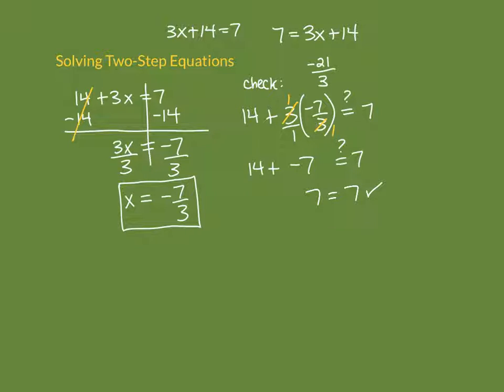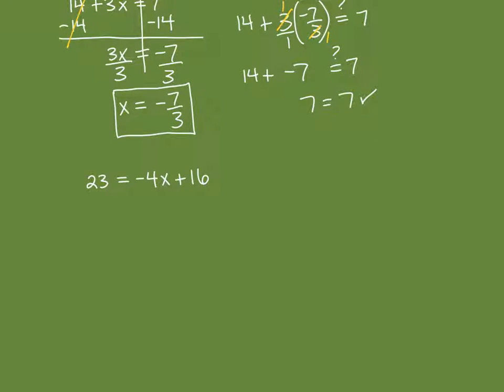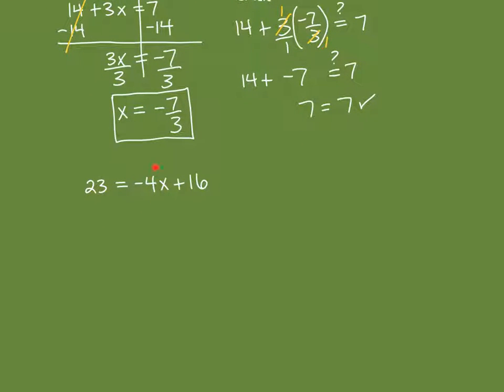All right, let's do another one. Let's do 23 is equal to -4x plus 16. So again, this one's a little different just because our term with the variable is on the right side now. But our goal is still the same. We want to get the term with the variable by itself. So we're just going to leave it alone. Leave it alone. And we want to get this by itself.